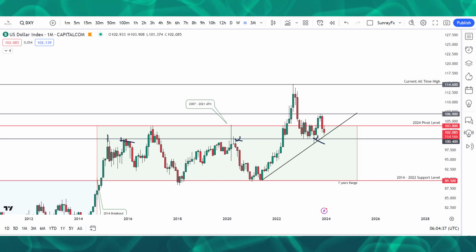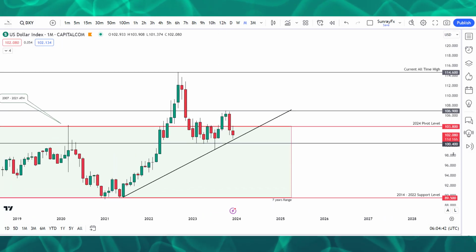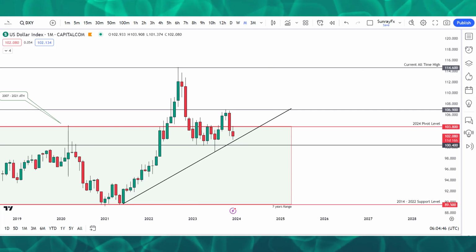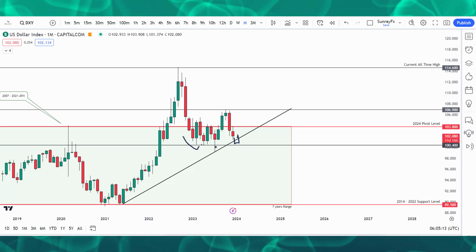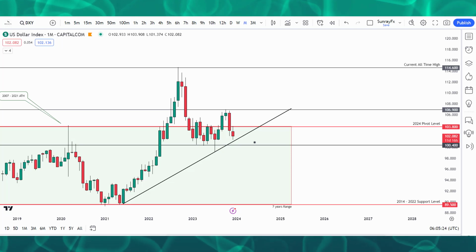So if we see the market this year close above 100.40, it is a sign that DXY is still moving upward. And if you see the market move and close below this trend line, it could be a liquidity grab to complete this pattern, and the market will then go back to the upside. If you stay to the end of this video, the level I'm about to show you is a very great level that you need to look for.